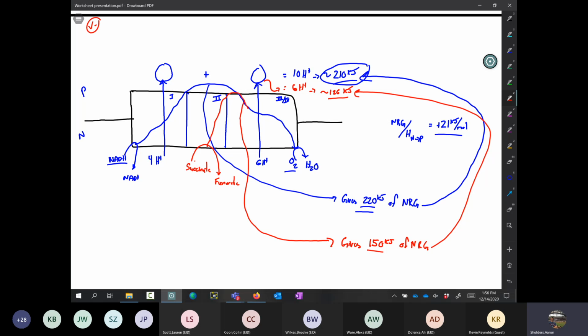How much energy does it take to move a proton? It's 21 kilojoules of energy. How much energy is available in the movement of the electrons? 220 kilojoules of energy for the movement of electrons from NADH to oxygen, and 150 kilojoules of energy available in the movement of electrons from succinate to oxygen. How does this compare to the energy to move the quantity of protons seen in each of these complete transfers? Well, that's 10 protons and 6 protons. So that's essentially what we're looking at here.